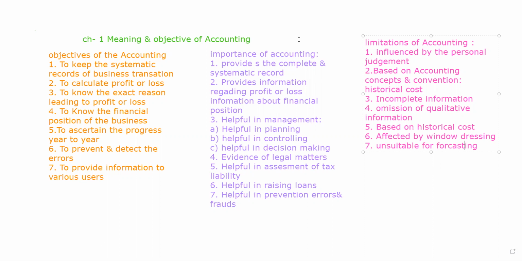What we have done today, let's recall: objectives of accounting we have done, then importance. Whatever objective we want to achieve becomes the importance and significance when we achieve it by preparing accounts. Like a coin, it has two sides. The positive side is there: with the help of learning the objectives and importance we come to know it, and by learning the limitations we can see there are some drawbacks of accounting as well. So this is all for the day that we have done.